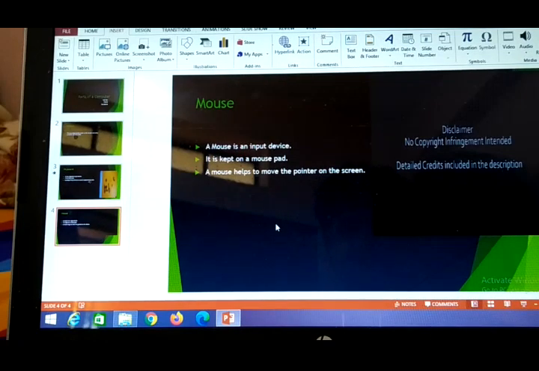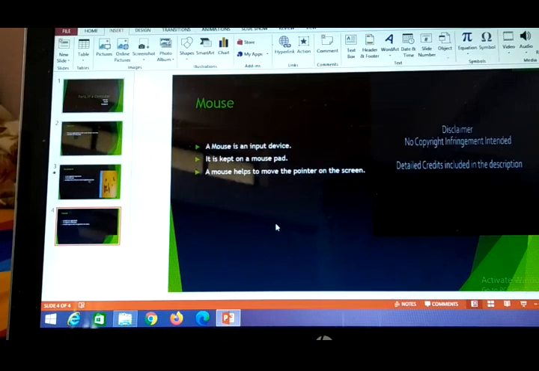You can manually set a time. We can manually set a time for each slide, then run the slide. If you know how much time you will need to explain a particular slide, then you can set the timer, and the slide will automatically be shifted. You don't have to press the mouse or the enter key for shifting from one slide to another slide.